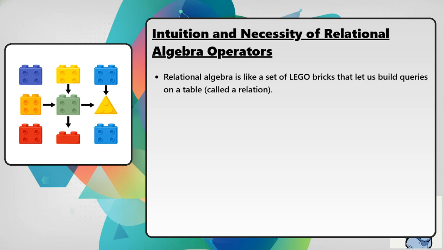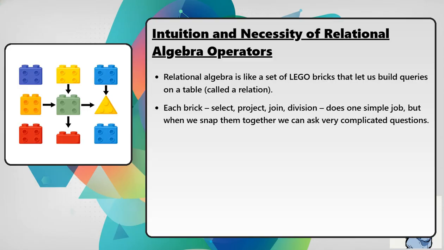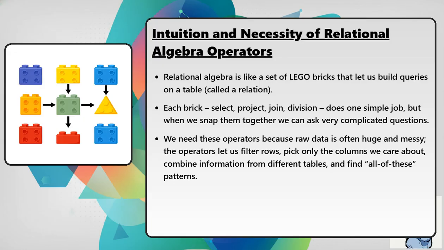Relational algebra is like a set of LEGO bricks that let us build queries on a table called a relation. Each brick, select, project, join, division, does one simple job, but when we snap them together we can ask very complicated questions. We need these operators because raw data is often huge and messy. The operators let us filter rows, pick only the columns we care about, combine information from different tables, and find all of these patterns.